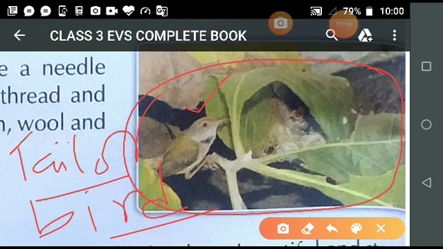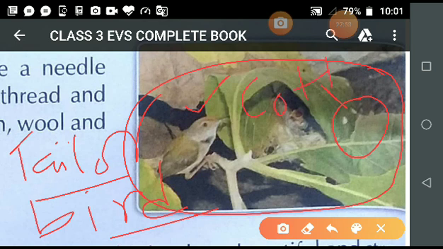Is it clear? So students, the tailor bird makes its nest with long leaves. Observe the picture. Are the leaves small or long? Long. Very good. Now students, they stitch two large leaves together with bits of thread, straw and dry twigs. These are the materials being used. See their beaks: with the help of their beaks they make holes, and from this hole you see this white color thing. I am making a circle, and you observe this. What is this? This is cotton.